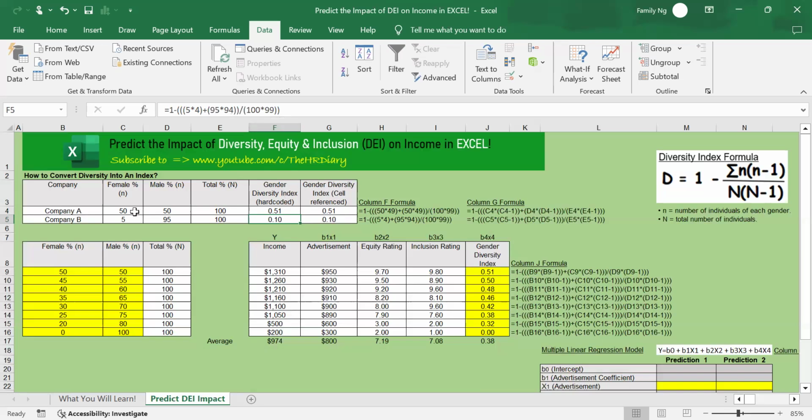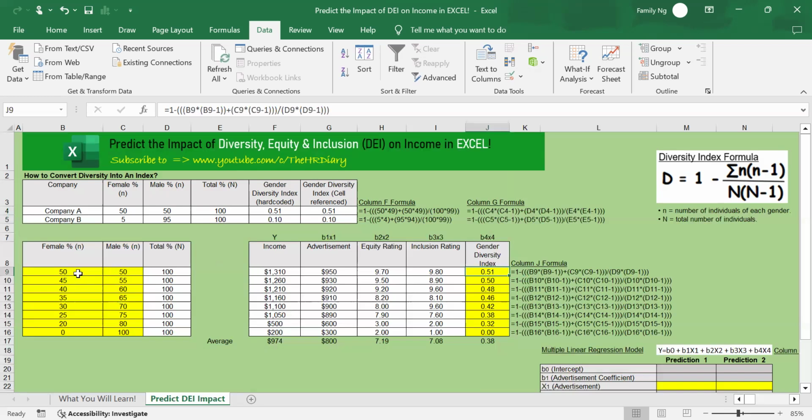So I've shown you how to convert this into a gender diversity index. With all this data here, I have converted it. So this is my raw data, and I've converted it into a gender diversity index. All right. This number is the same as this number. Right. So this is the formula. You can see that I place my formula here.